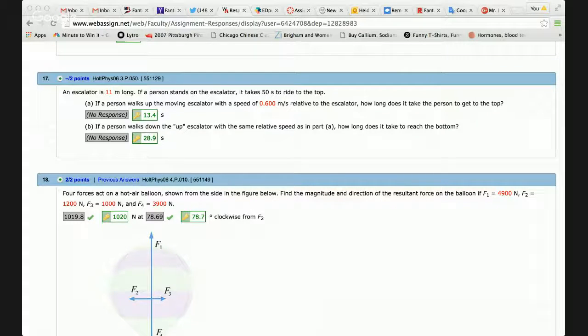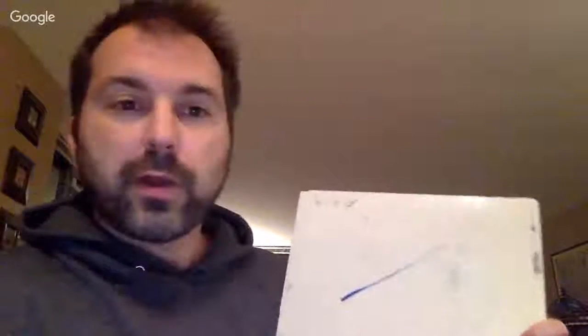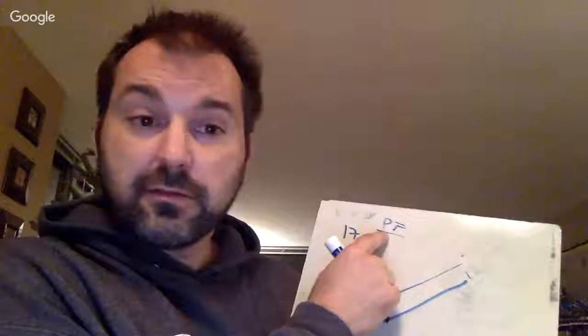All right. So okay, here's the situation with this, right? We've got an escalator, so I'm just going to draw it like a ramp, basically. And I know this distance is 11 meters long, and this is number 17 on practice final. So practice final number 17, if you want to check it out on WebAssign and kind of follow along. I know in the numbers I have, the escalator is 11 meters long. It says if a person stands on an escalator, it takes them 50 seconds to reach the top.